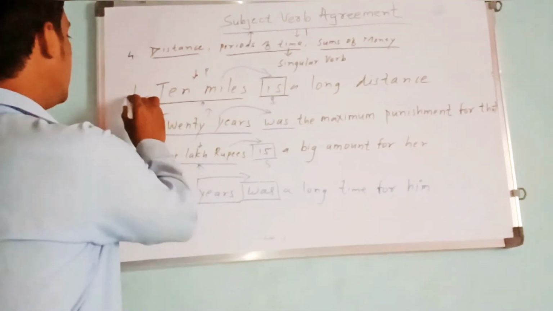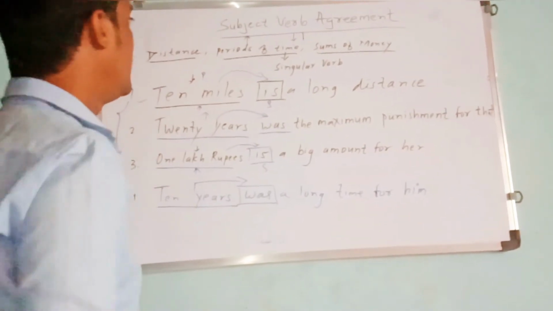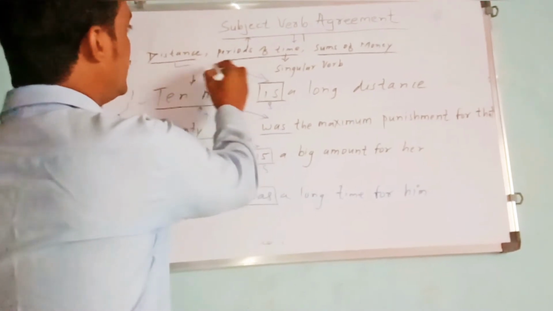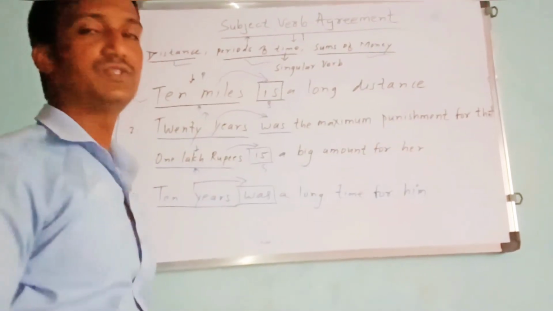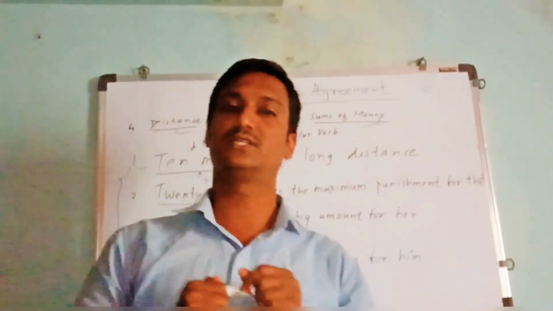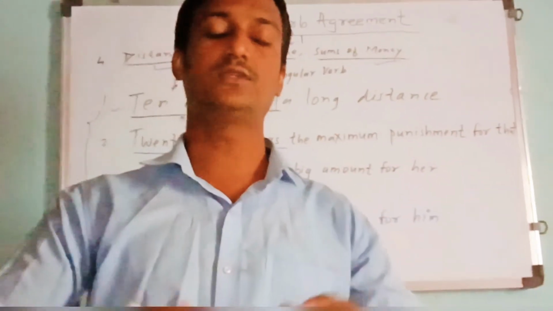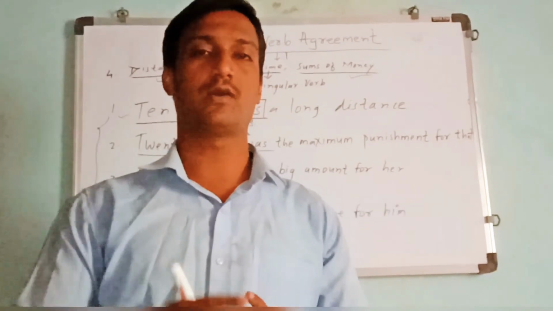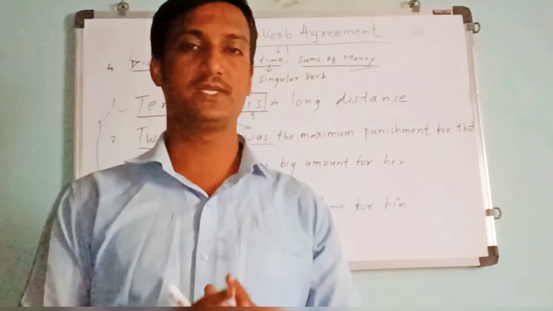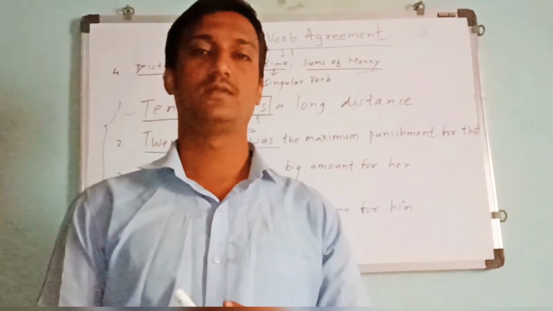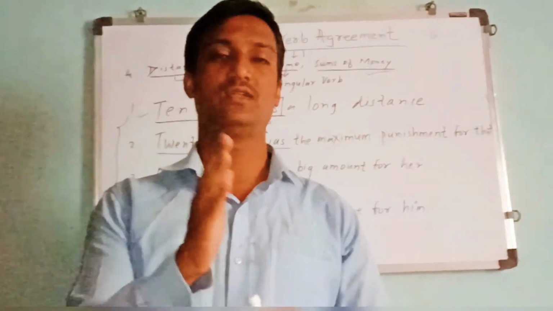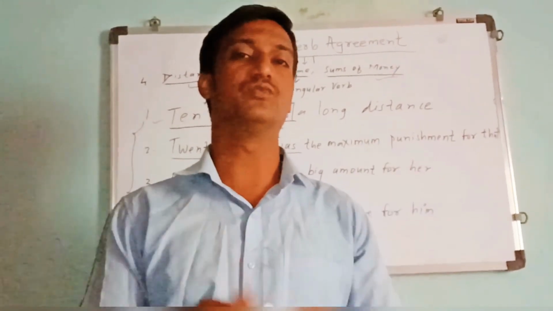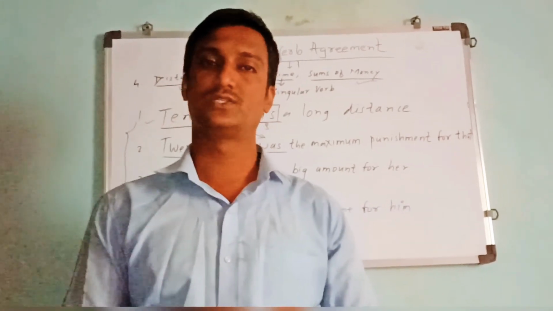So in all these examples, we have learned one thing: whether it is a distance, a period of time or a sum of money, they will be followed by a singular verb. So the rule tells us that when we are talking about distance, a period of time or sums of money, we need to keep in mind that they will always be followed by a singular verb.